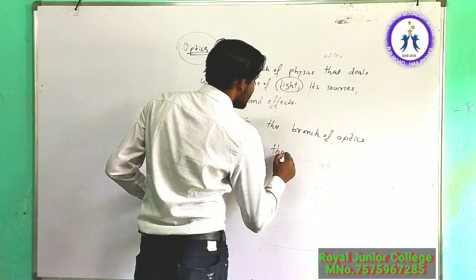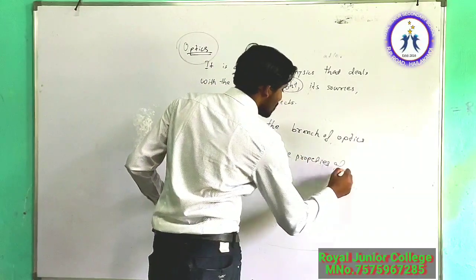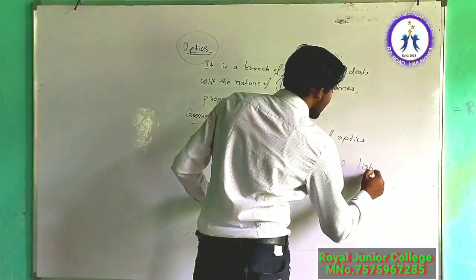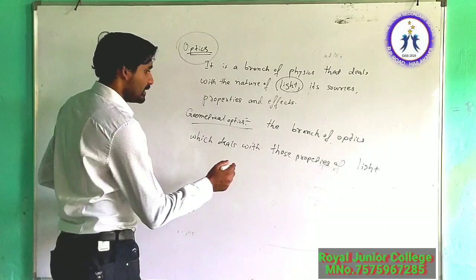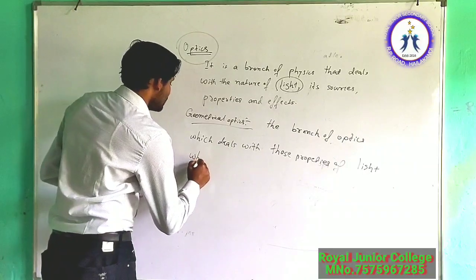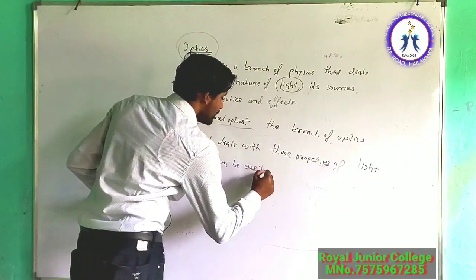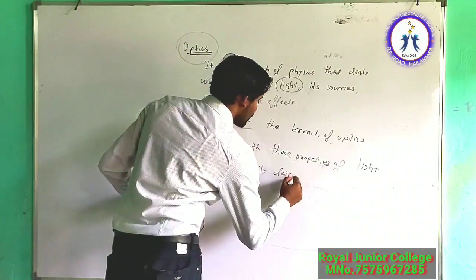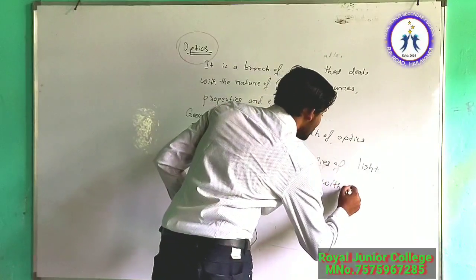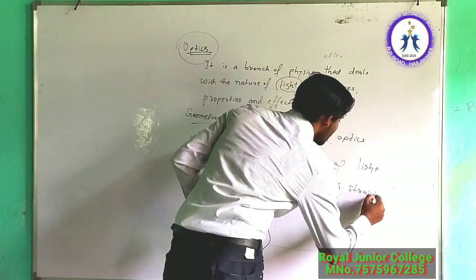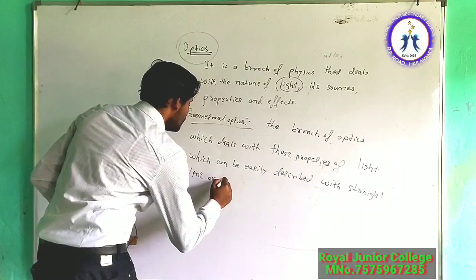those properties of light which can be easily described with straight line or plane geometry.